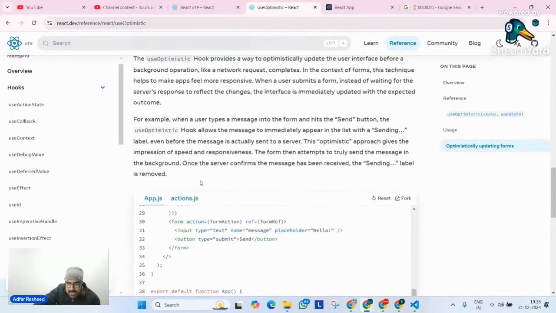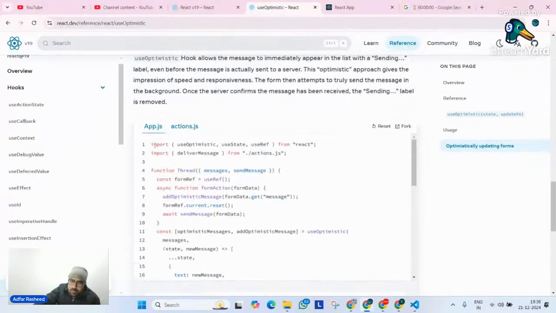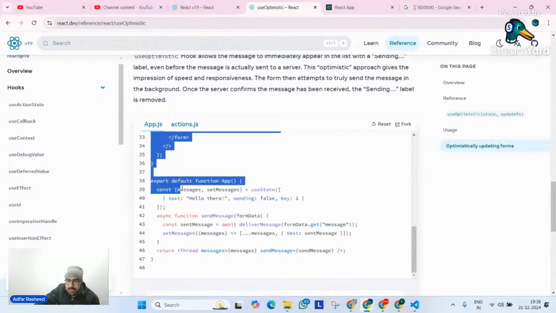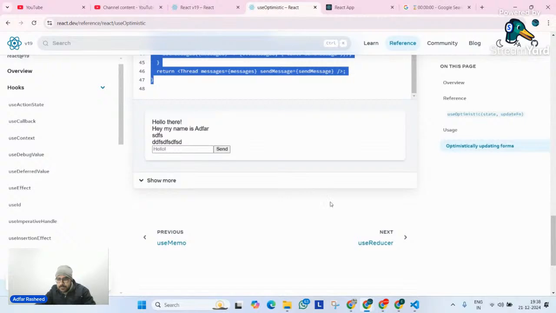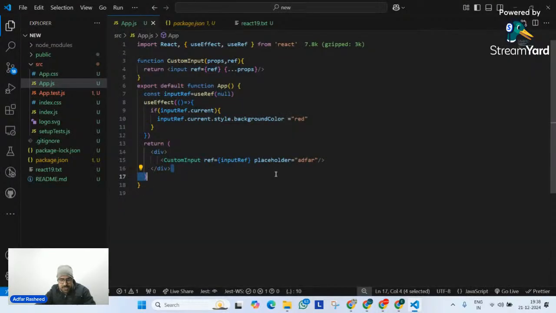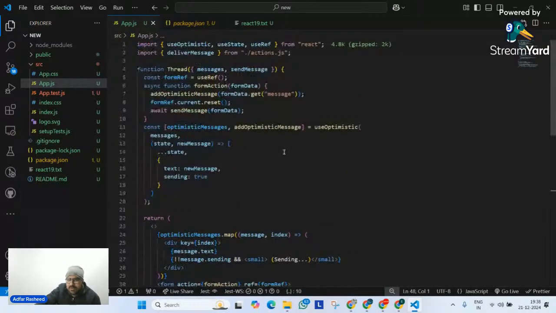To give you a complete understanding of how it's happening, let me copy the entire functionality over here. Control C, and let me paste it. You can clearly see there's a function that we need to discuss, which is deliverMessage.